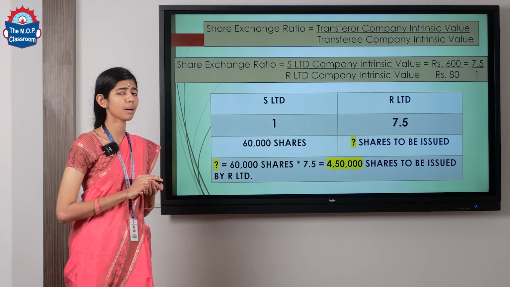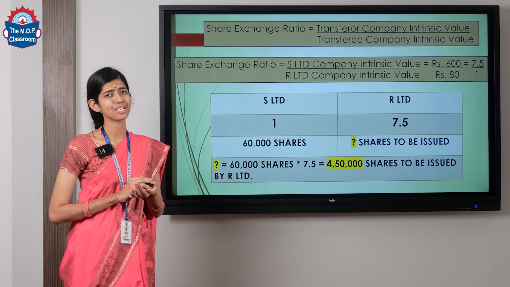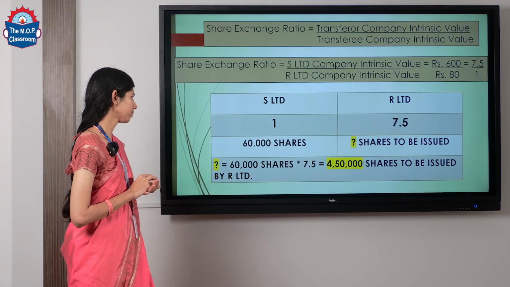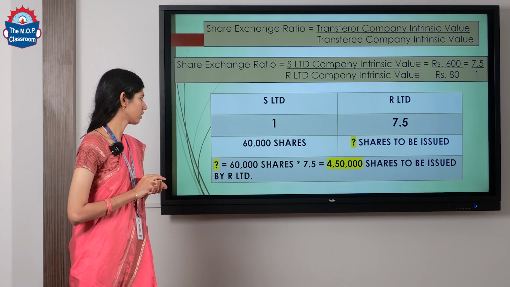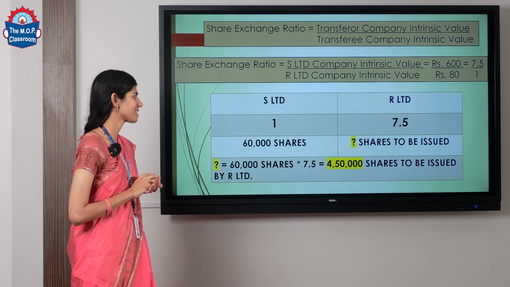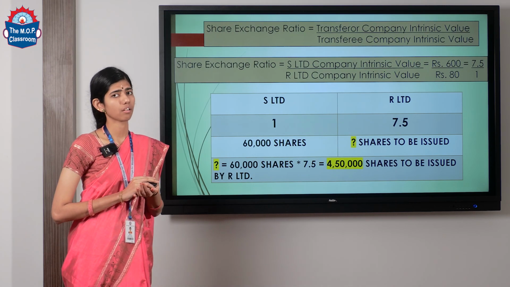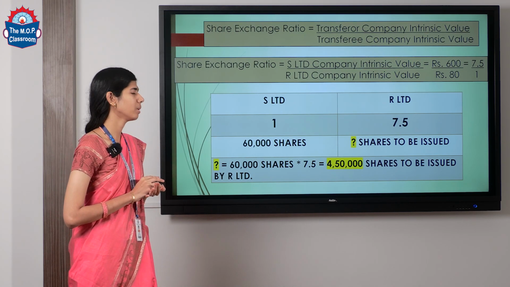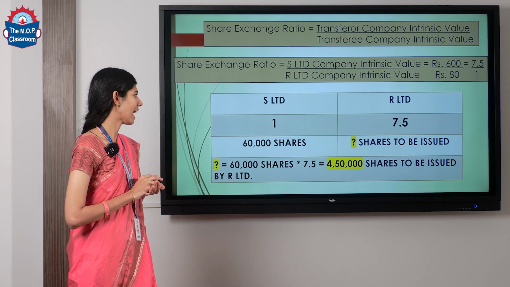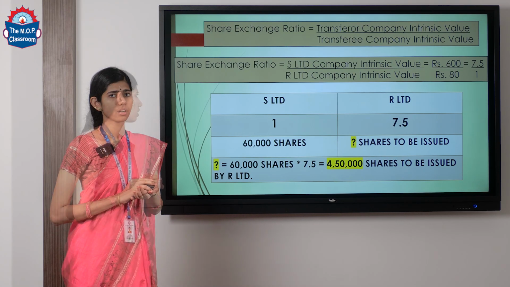In S Limited, we already know that there are 60,000 shares. So what is the number of shares that R Limited has to issue to S Limited? How do we arrive at that? 60,000 shares into 7.5, just cross multiply, which is going to be 4,50,000 shares to be issued by R Limited to S Limited.